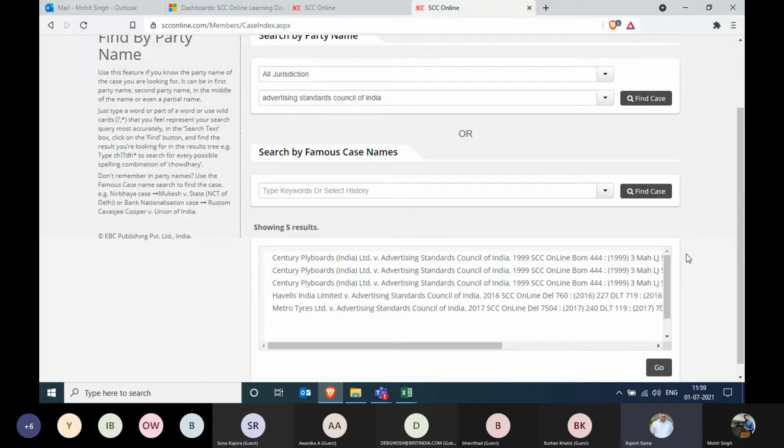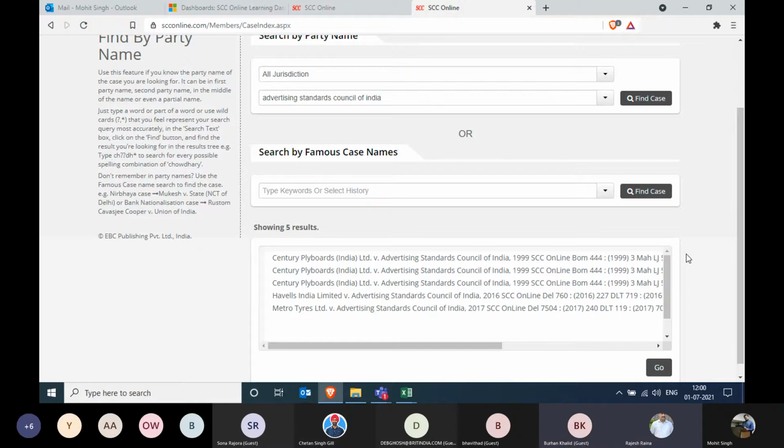So which year, if you have any idea, which year was the judgment you were looking for? One second, I'll tell you. Mr. Raina, there are only 3 judgments in this, because the first 3 are the same. So there are only 3 judgments in totality. We can open one by one.